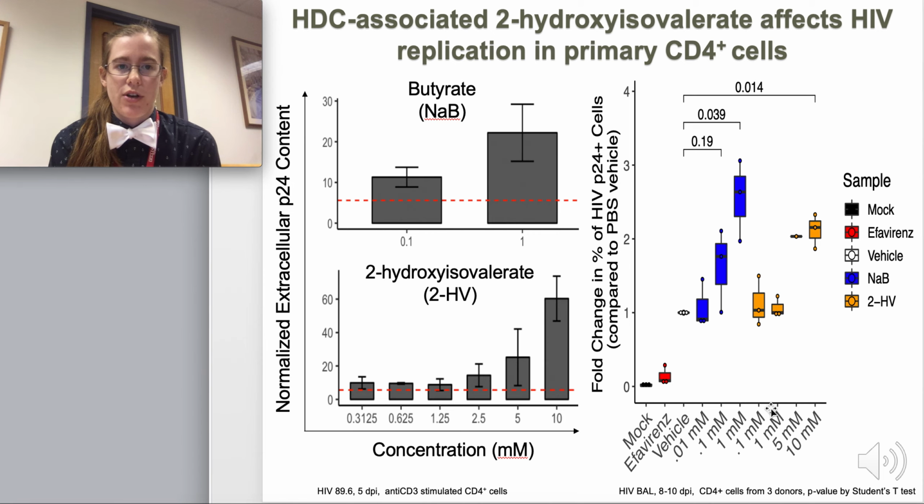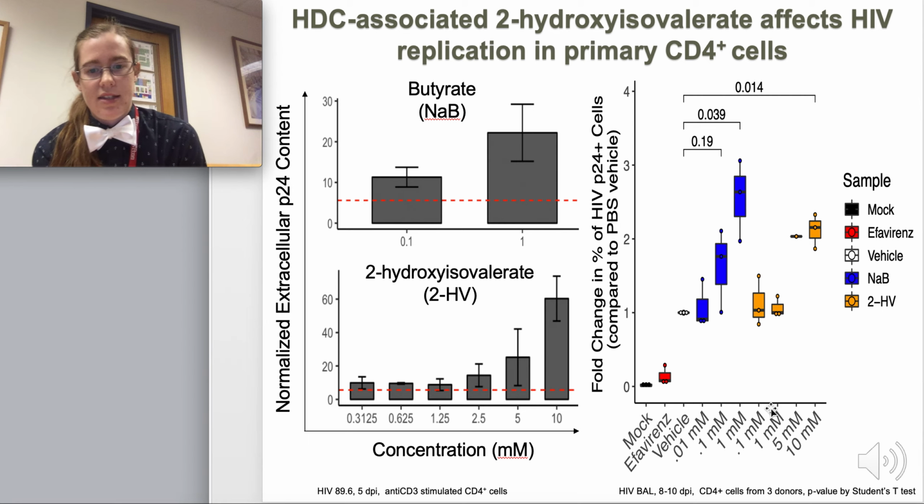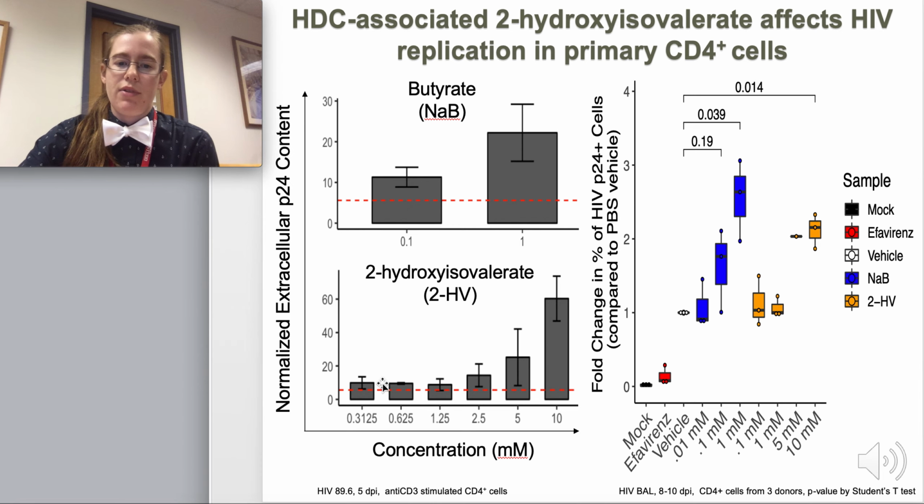On the left, I'm showing you differences in the amount of extracellular P24 of anti-CD3 stimulated donor CD4 T cells. So you can see that we found a dose-dependent increase in the amount of P24 in the supernatant of 2HV treated cells in a similar manner to our positive control sodium butyrate.